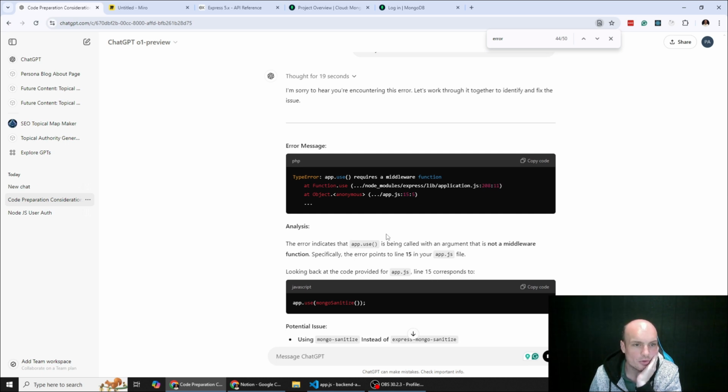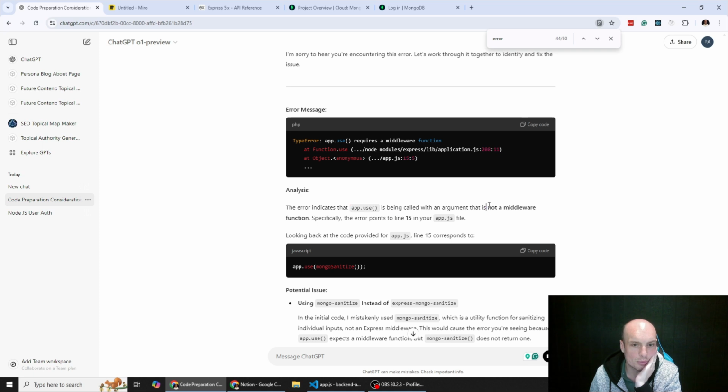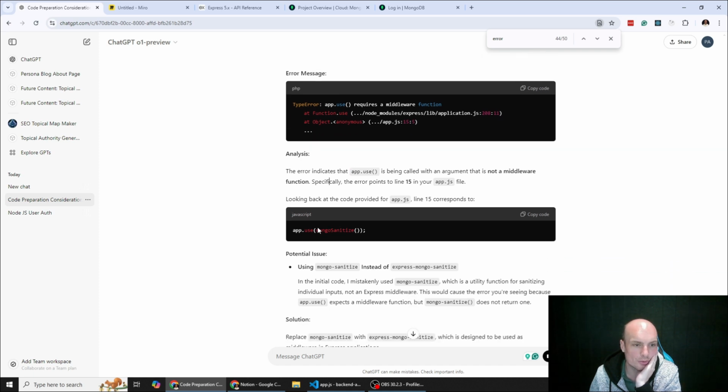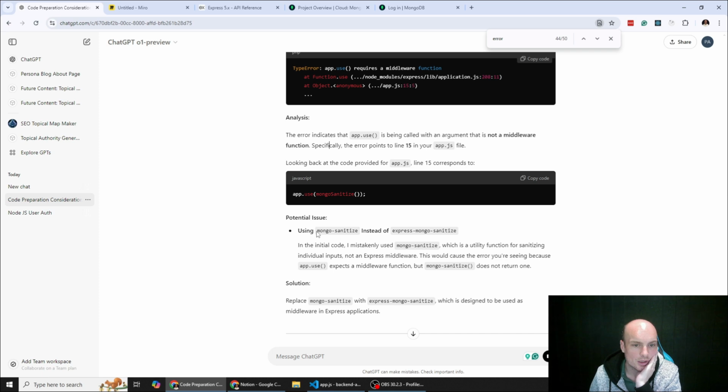The error indicates app.use was given an argument that is not a middleware function, specifically it points to line 15, mongo-sanitize. Potential issue.